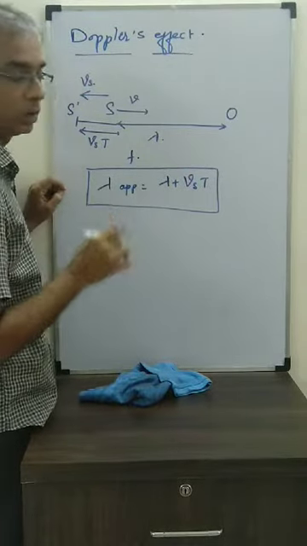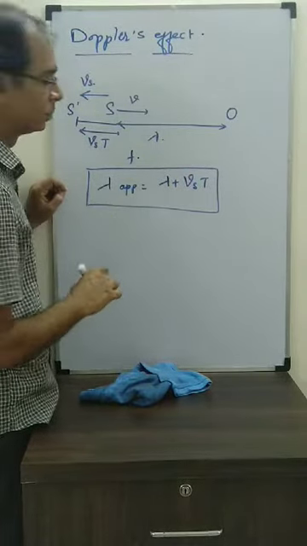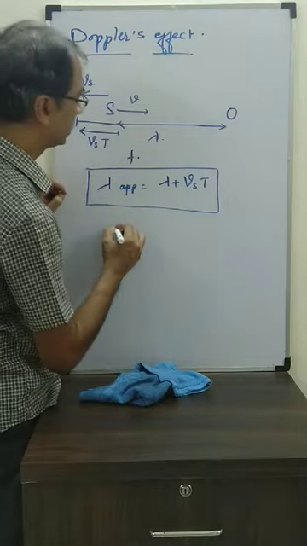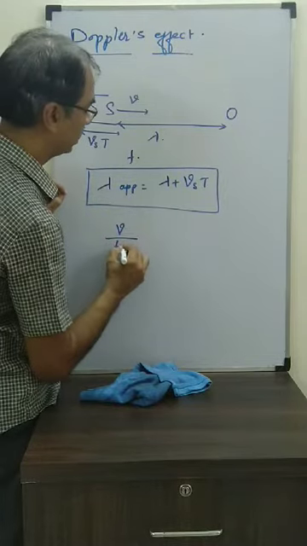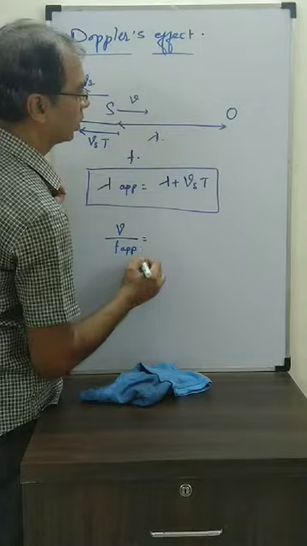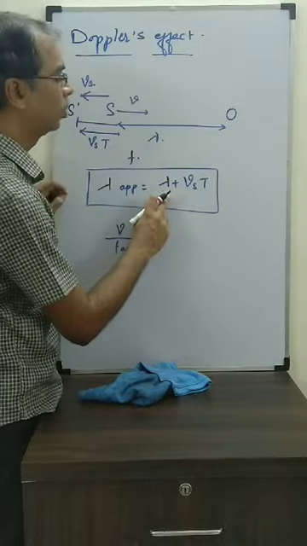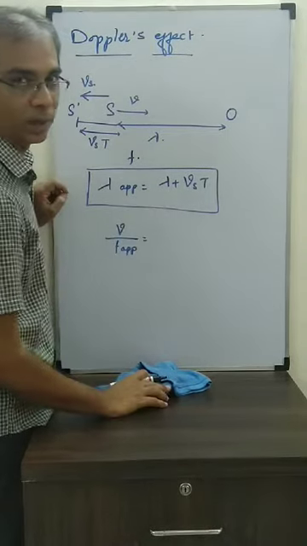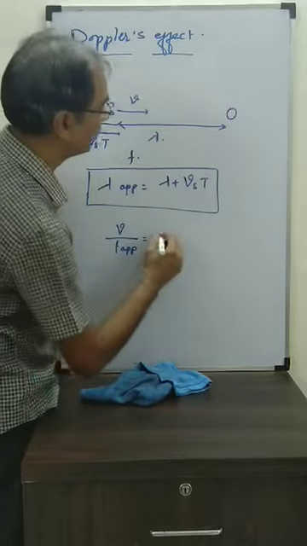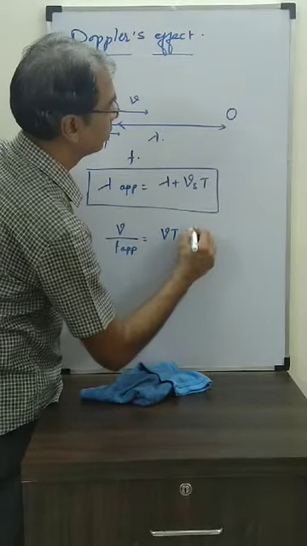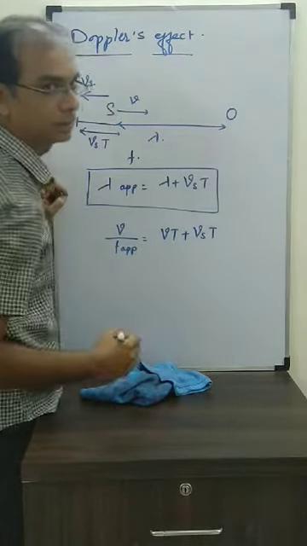Again, this is very important. You need to remember lambda also. Now lambda we can write as V by F apparent. And this lambda I am going to write as the distance traveled by the sound in one time period. That means VT plus VsT.